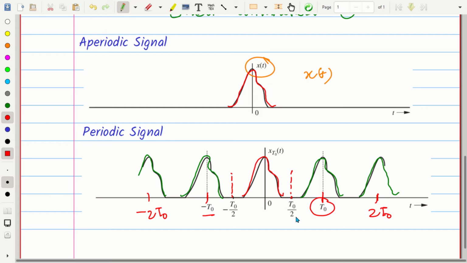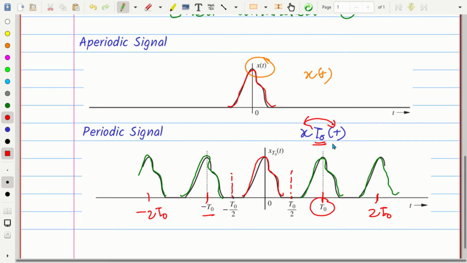So he said: let us express the aperiodic signal x of t as a periodic signal by copying replicas of x of t at different intervals of T0. He called it x of T0 of t. This is saying that it is actually x of t, but with replicas at an interval of T0. That is the meaning of this idea, so it is expressed as x of T0 of t.